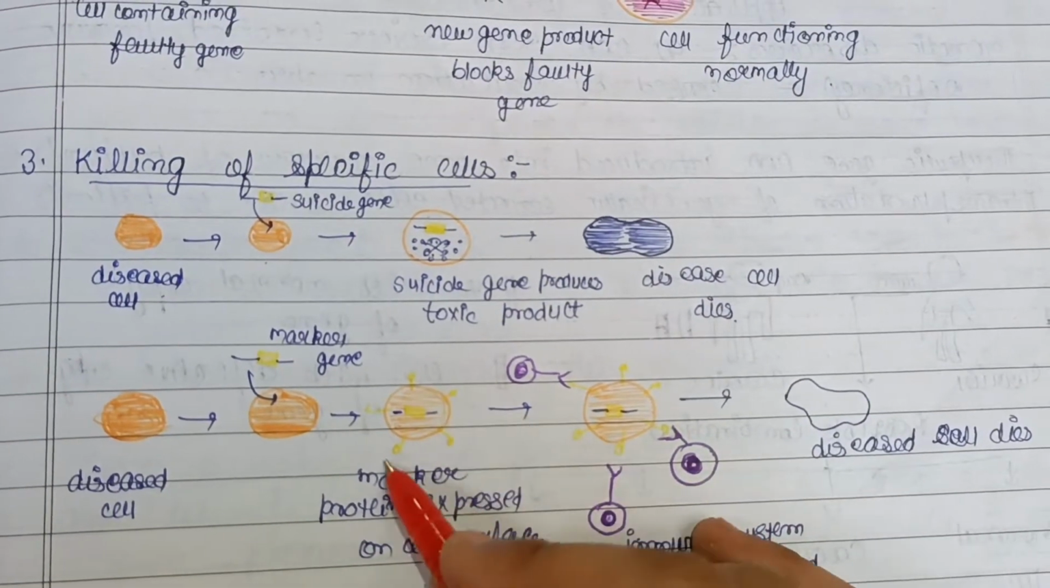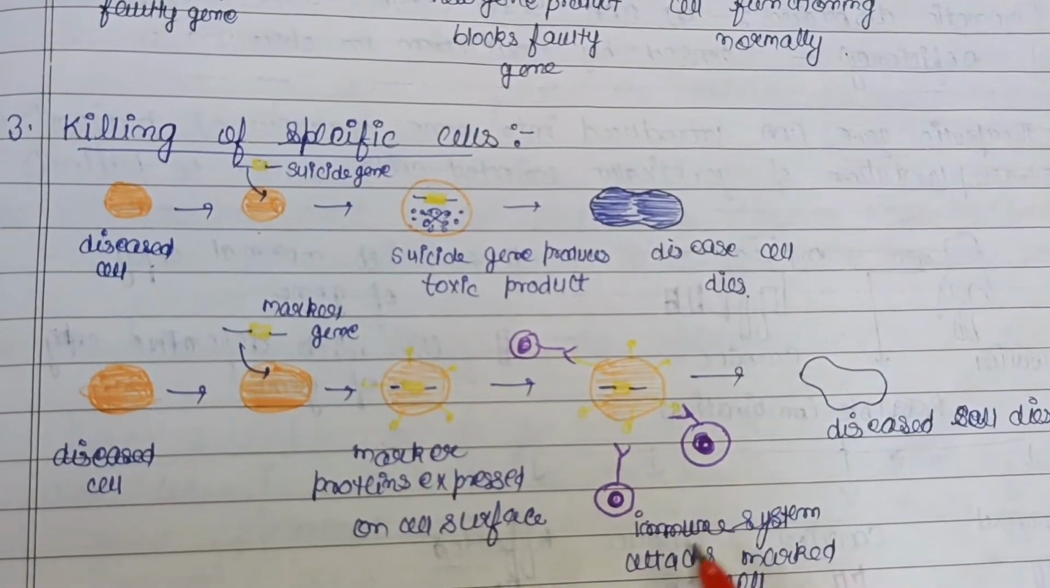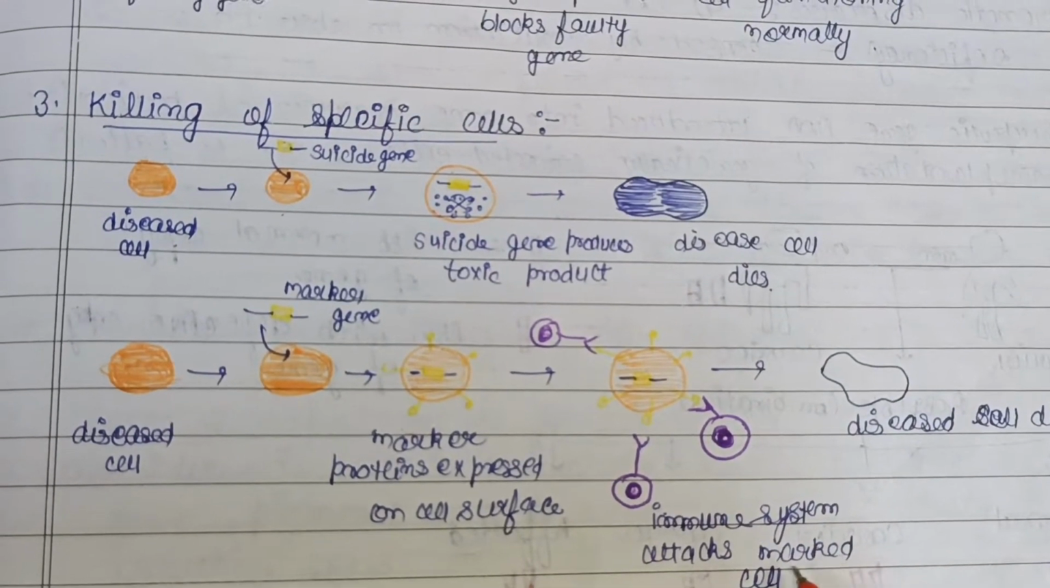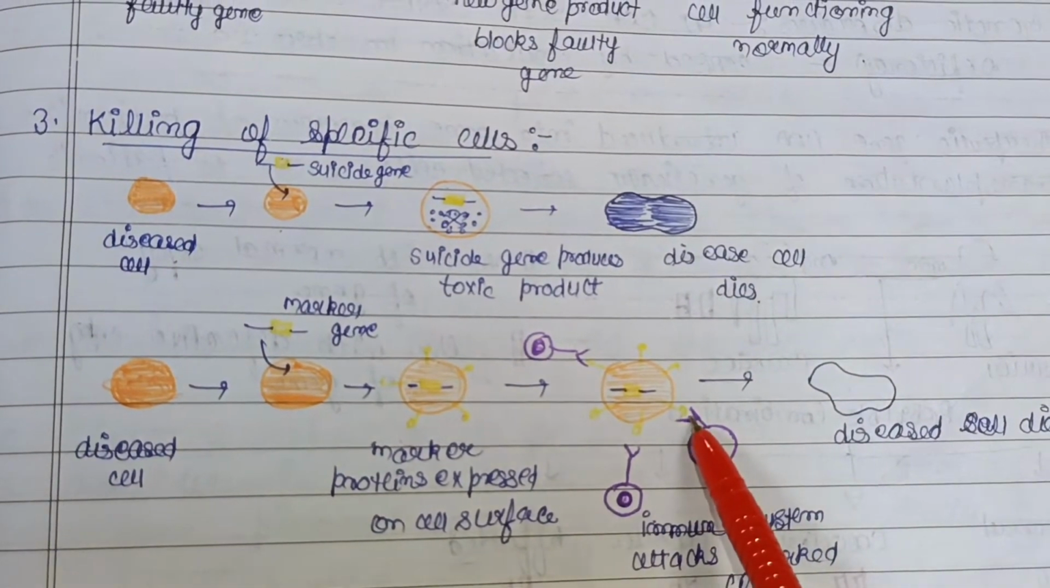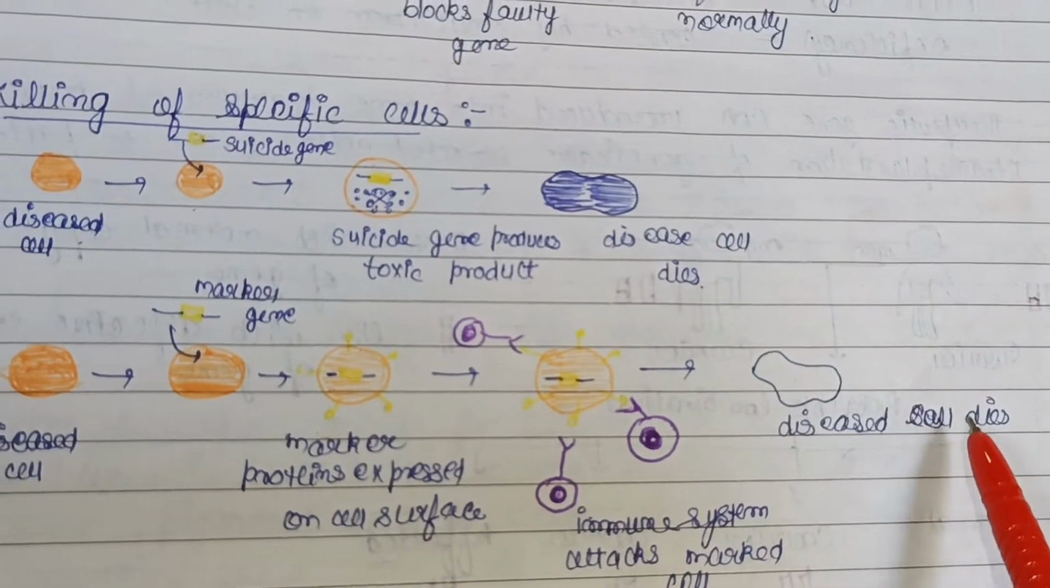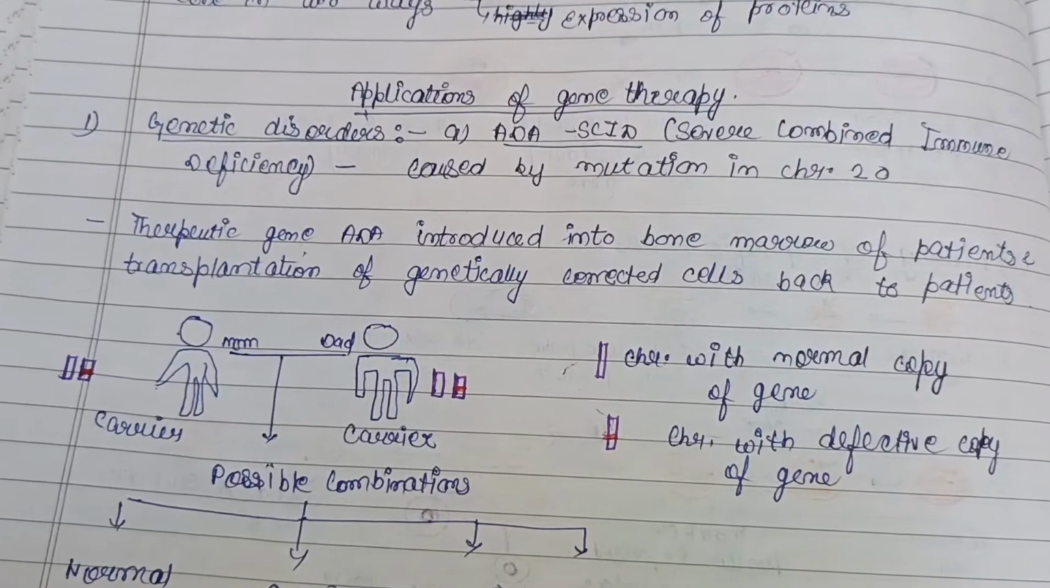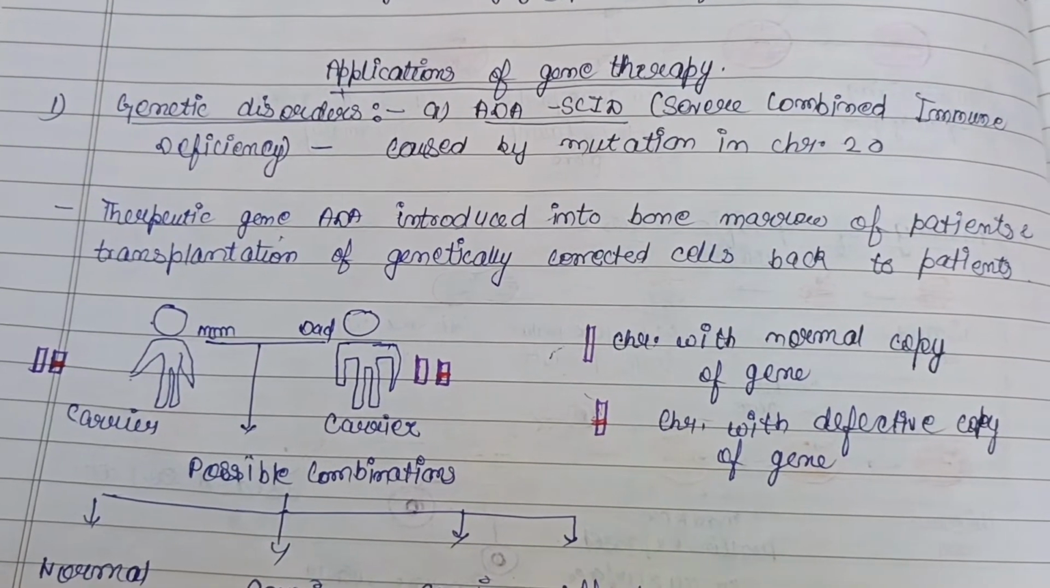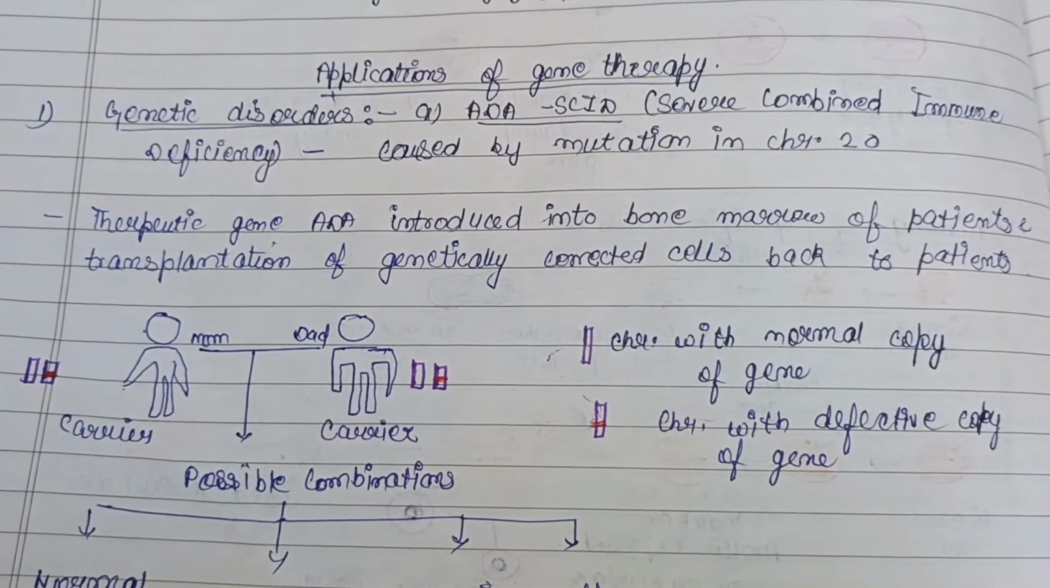These are the marker proteins that are expressed here. And then after the immune system attaches, it marks the cell, that is, these are attached here, and then the disease cell dies. Now the applications of gene therapy. First is in case of genetic disorders.